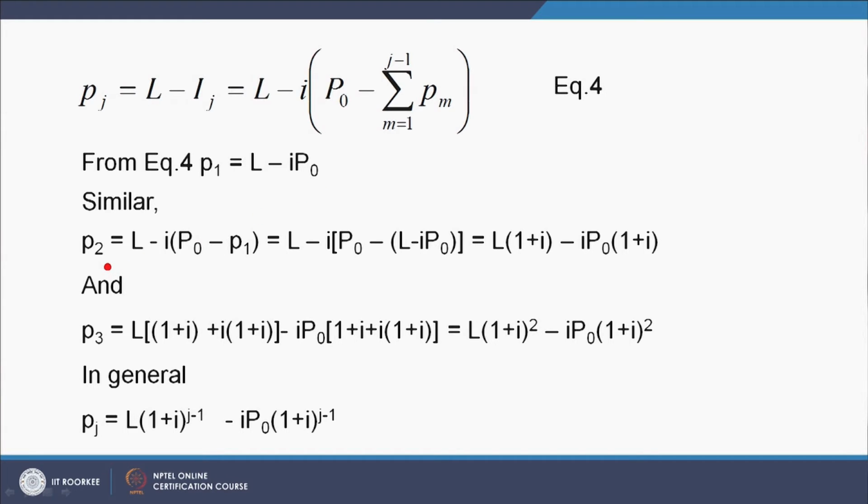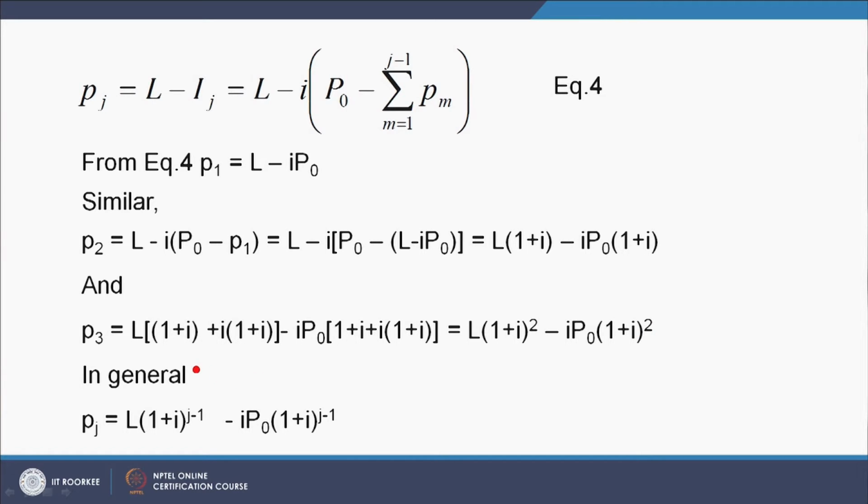Now, for P2 this comes out to be L minus I in bracket P0 minus P1, and P1 is replaced by this quantity. Finally, it comes out to be L into 1 plus I, minus I P0 into 1 plus I, and similarly for P3 it becomes L into 1 plus I whole square minus I P0 into 1 plus I whole square,